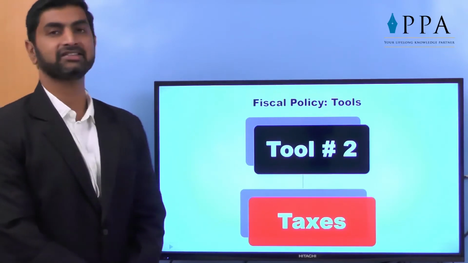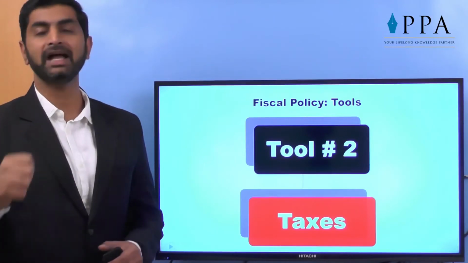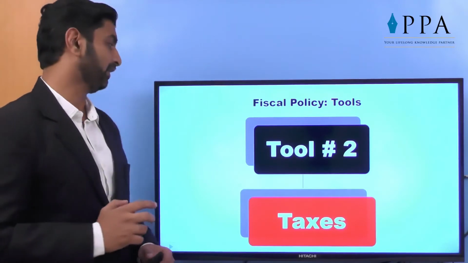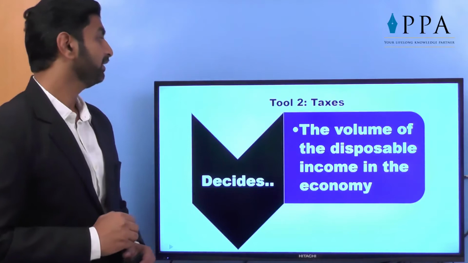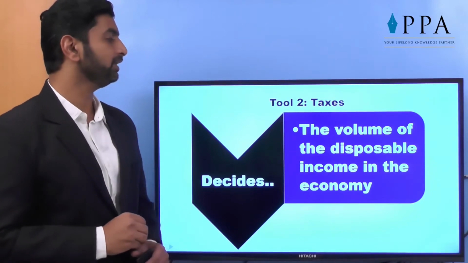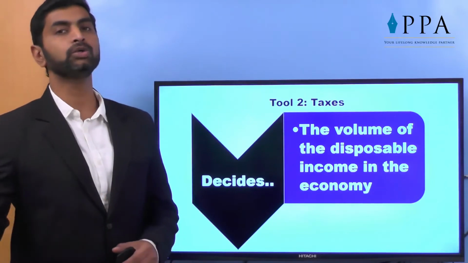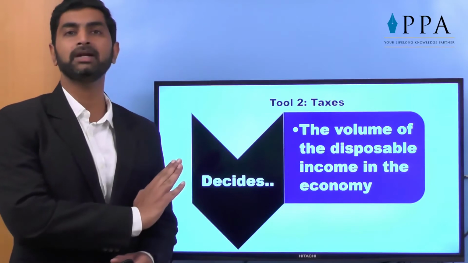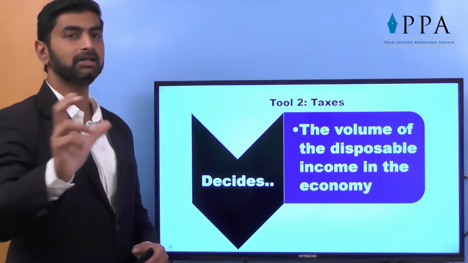Second tool is taxes. Taxes is an important tool in the hands of government which directly controls the revenue and money supply in the market. Let's see how. It is used to stabilize the economy. It decides the volume of disposable income in the economy. If the tax rate is 30%, only 70% amount is usable. If tax rate is reduced by government to 20%, 80% amount can be used. That is called disposable income.